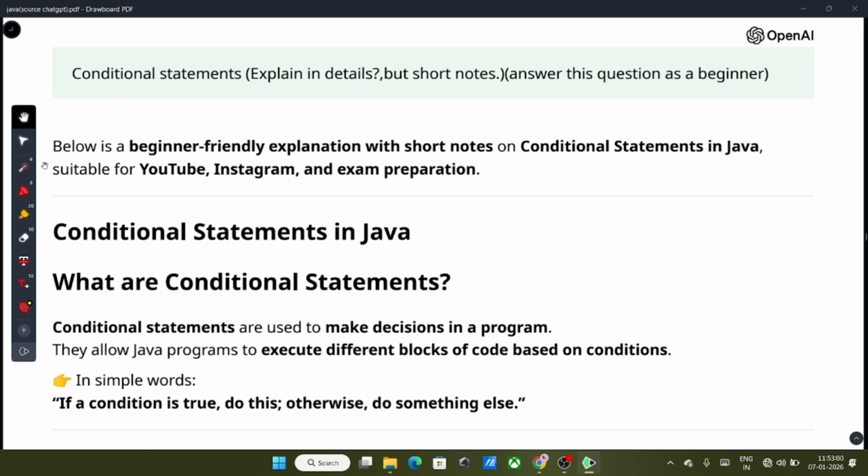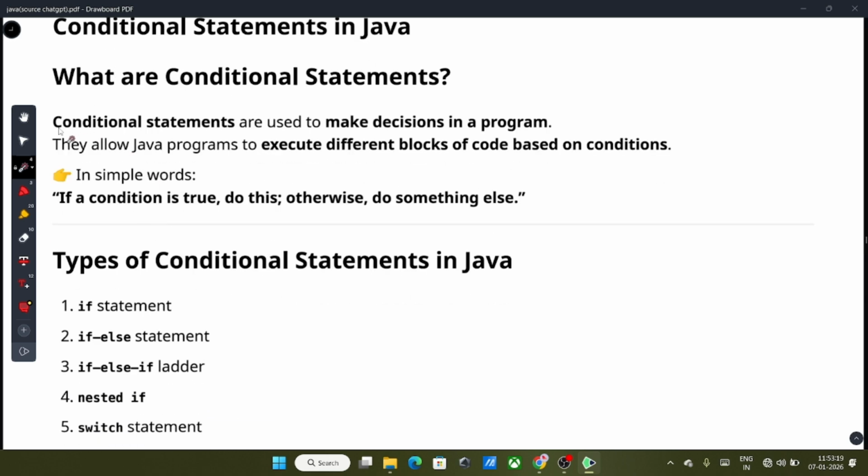So today we are going to start our module number 4 from Java. Module number 3 is already completed. This is our first topic from module number 4, that is conditional statements. So let's see, guys, what are conditional statements in Java.